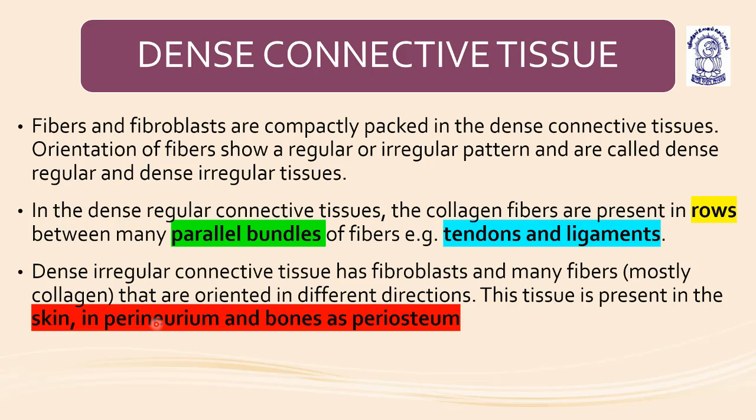So perineurium and periosteum have dense irregular connective tissue, and dense regular connective tissue is present in tendons and ligaments. Please differentiate the examples. Okay, understood? Now coming to the next.